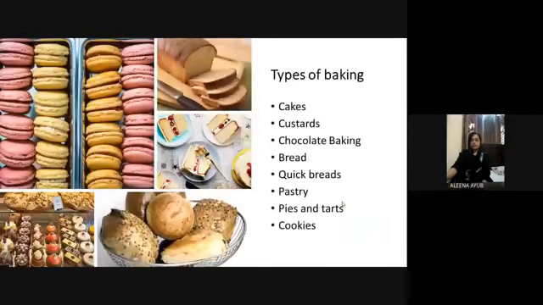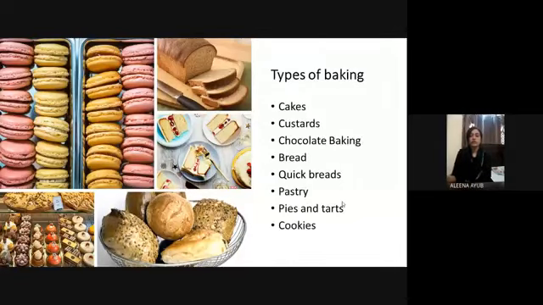So what are the types of baking? What comes to our mind when we think about the types of baking? Obviously, a lot of foods are here in the market, or we even bake them in our homes, like cakes, custards, chocolate baking, bread, quick breads, pastries, pies and tarts, or cookies. The cakes we usually make can be sponge cakes or simple plain cakes.